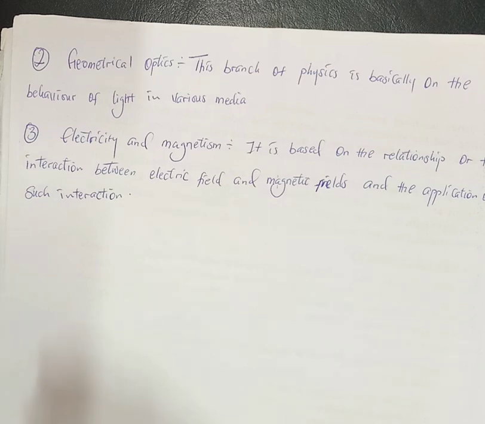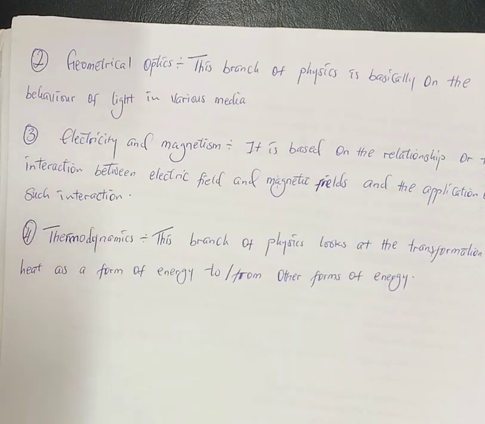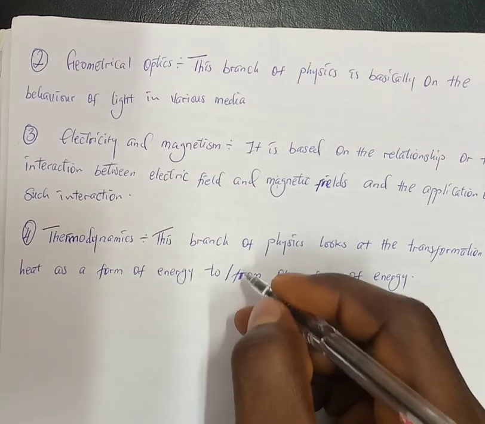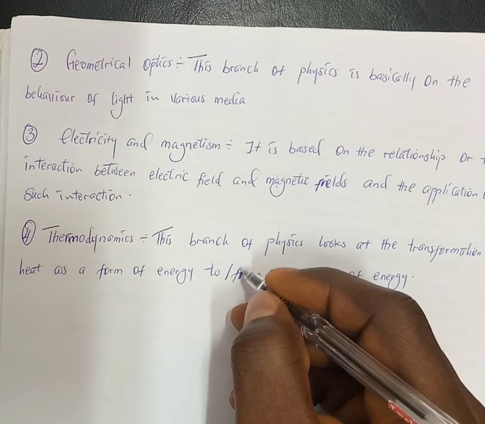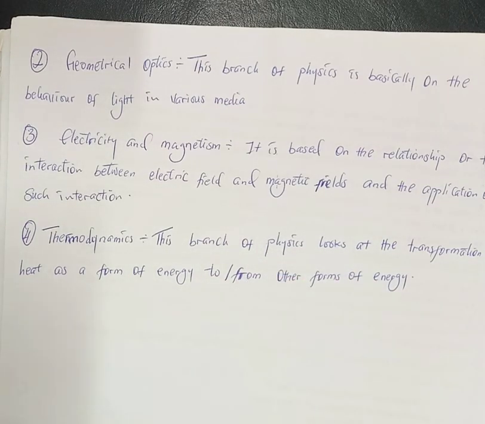And number four, we have thermodynamics. Now, this branch of physics is basically on the transformation of heat as a form of energy to other forms of energy, or from other forms of energy to other forms of energy. So that is what this branch of physics deals with or tries to make us understand.